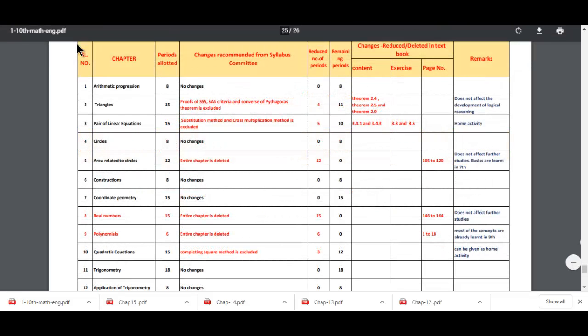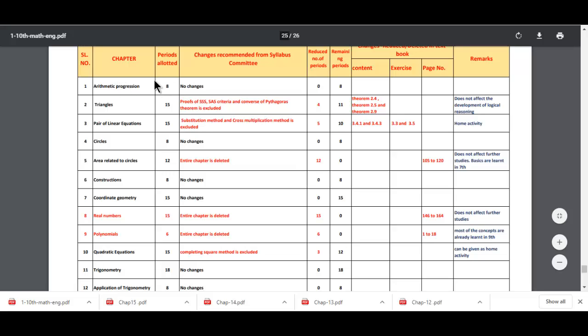So you can observe here the chapter arithmetic progression. The number of periods it should have is 8, and because there is no change in this chapter, the number of periods required for this chapter this year is 8 itself. Then we need to go to the next chapter, that is triangle. So in triangle chapter 15 periods was required, but now it has been reduced to 11 because there is some topic that has been deleted. What are those? You can observe here the SSS theorem proof is deleted, then the SAS theorem proof is deleted, and the proof for converse of Pythagoras theorem is excluded now.